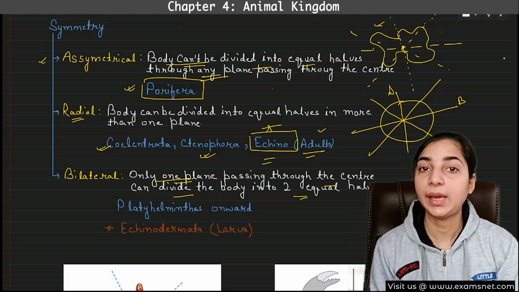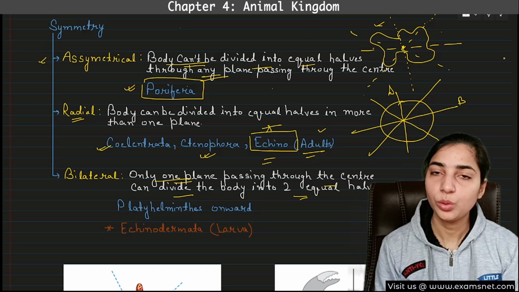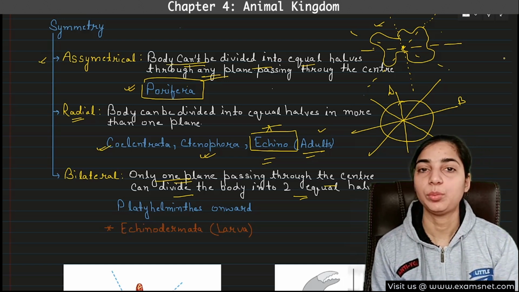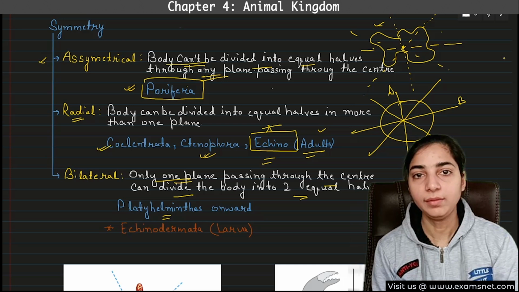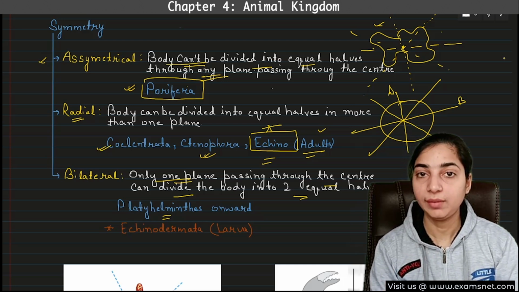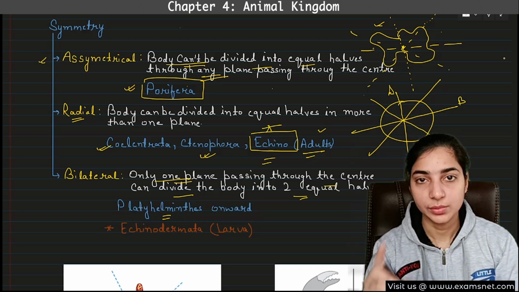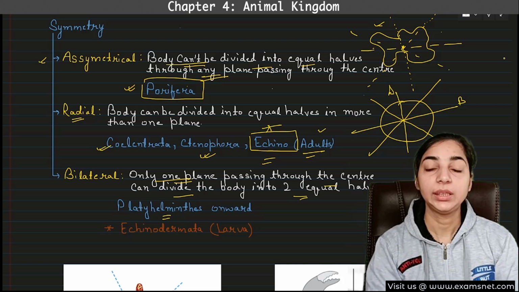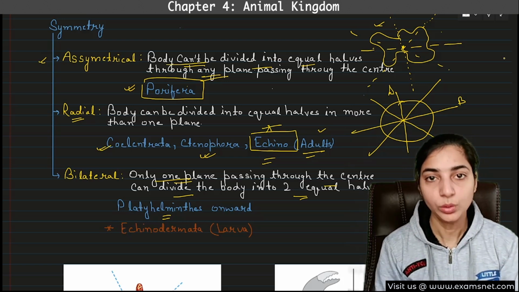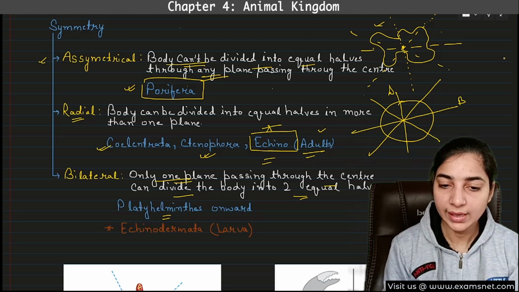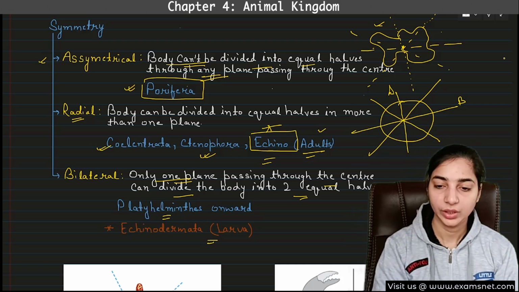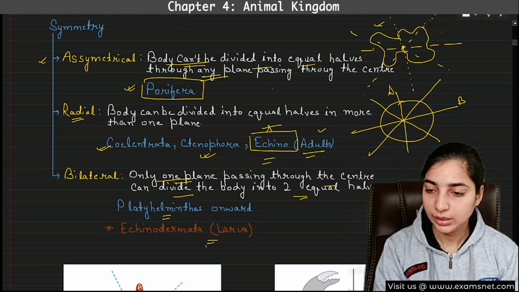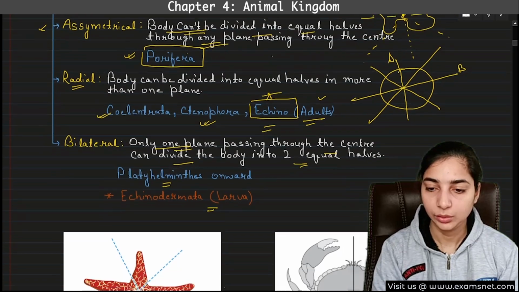So this is known as bilateral symmetry, and most of the advanced animals have this type of symmetry. So Platyhelminthes onwards all have bilateral symmetry, but there is one exception, echinoderms. Adult echinoderms have radial symmetry, so you have to note this down, whereas the larval form of Echinodermata has bilateral symmetry, right? You can see this diagram and then you can understand.